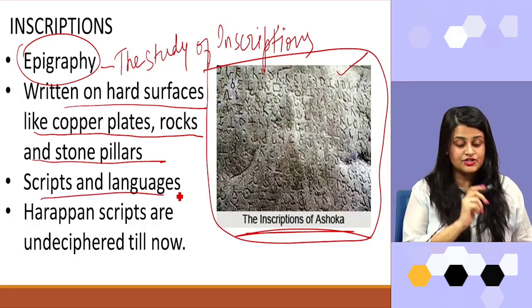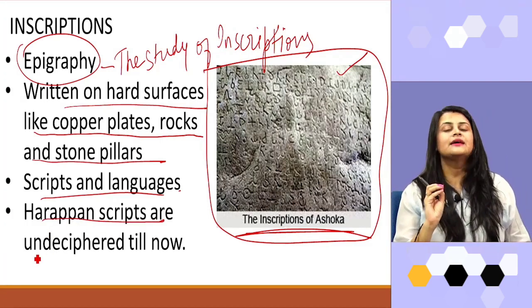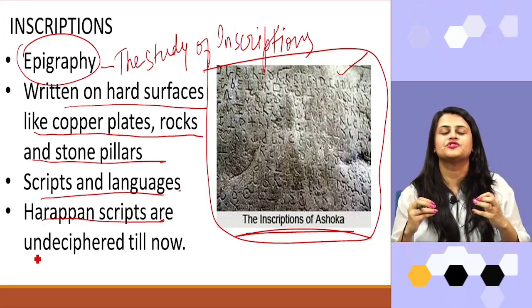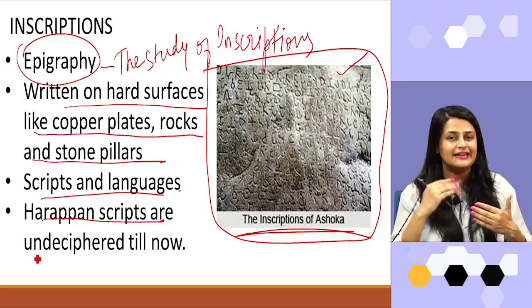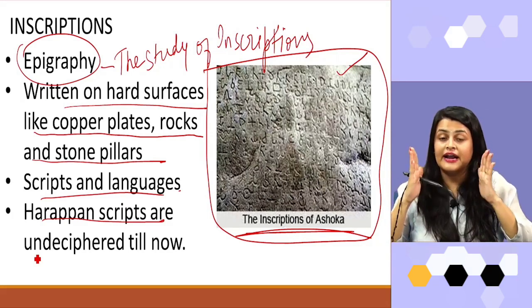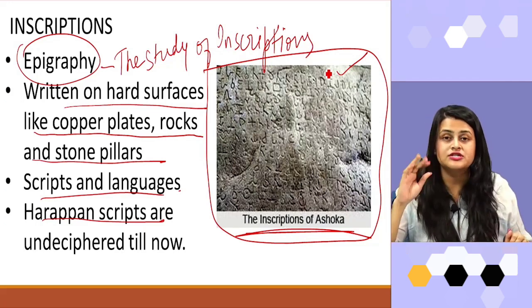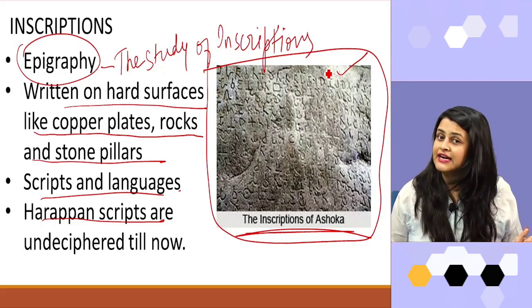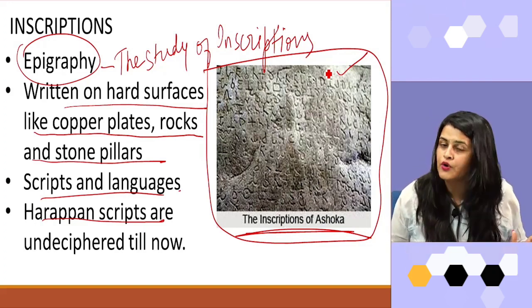Okay, now when we talk about the Harappan script, Harappan scripts are some of the examples of inscriptions where archaeologists are still in a dilemma because they are unable to decode those scripts. So, we have found a number of inscriptions from ancient Indian history, but that doesn't mean that all inscriptions are deciphered or decoded.